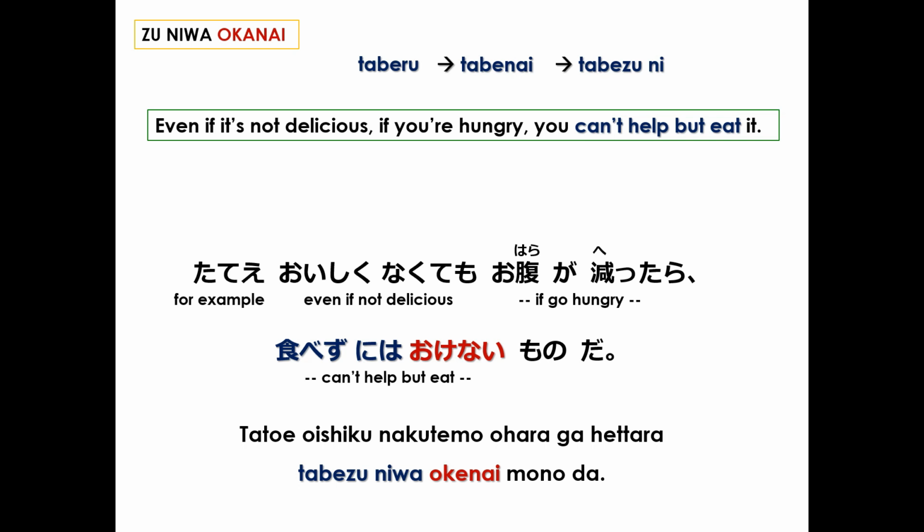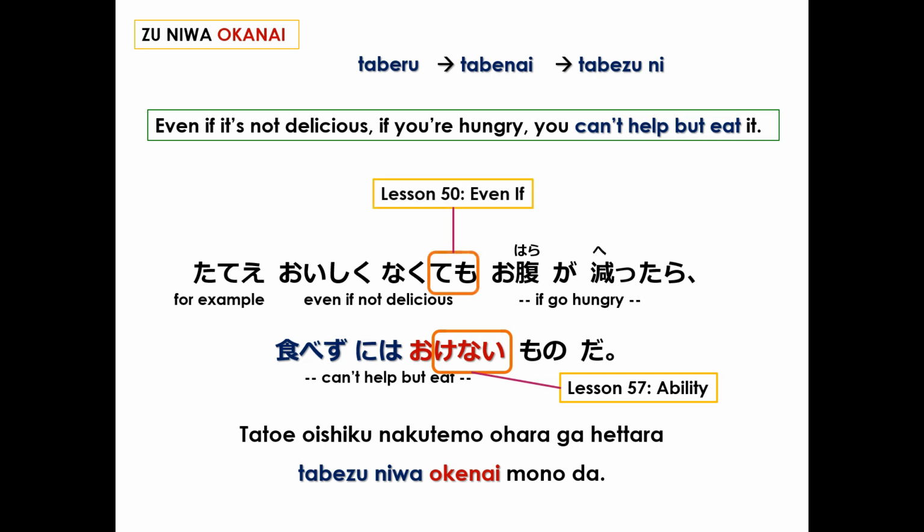Now, we've conjugated okanai into shortcut ability. Okenai. 食べずにはおけない. Can't help but eat. Shortcut ability conjugation can be reviewed in lesson 57. The temo conjugation here indicates even if, and you can review this conjugation in lesson 50. And mono here is a pseudonoun or particle that indicates conviction, which we will feature in the next lesson.